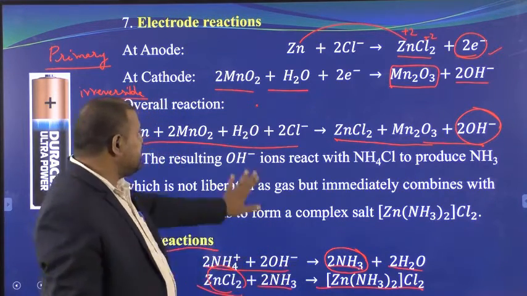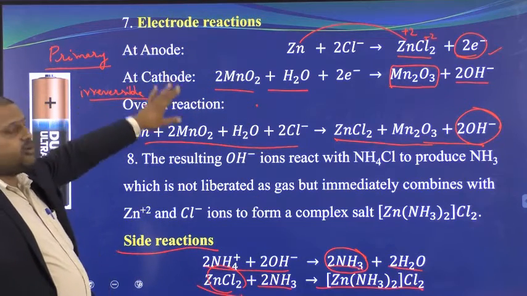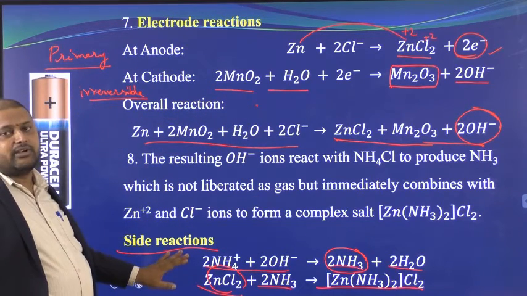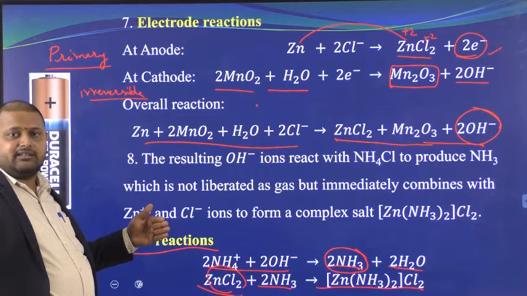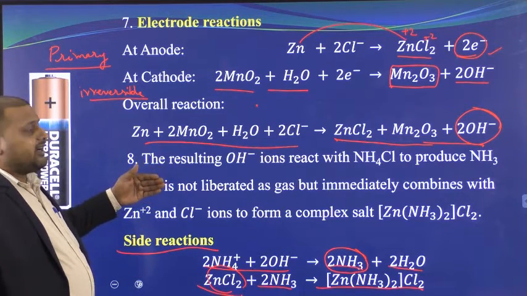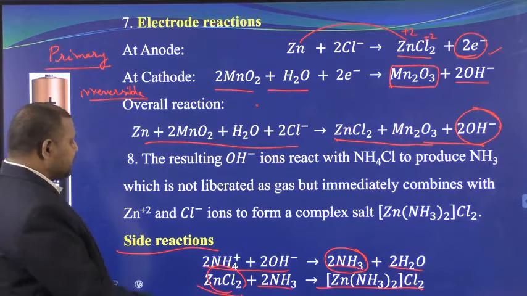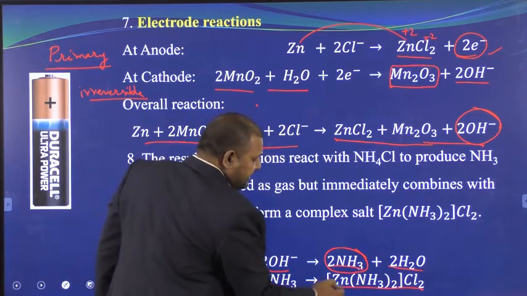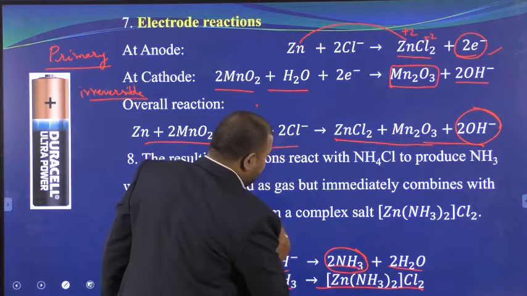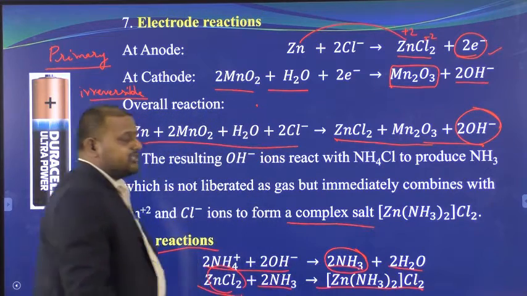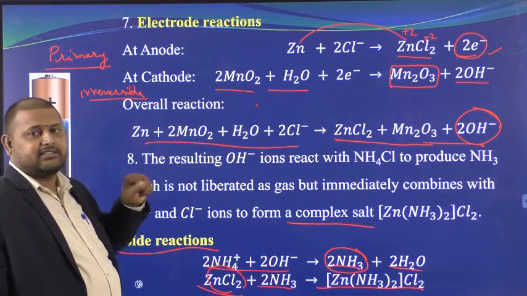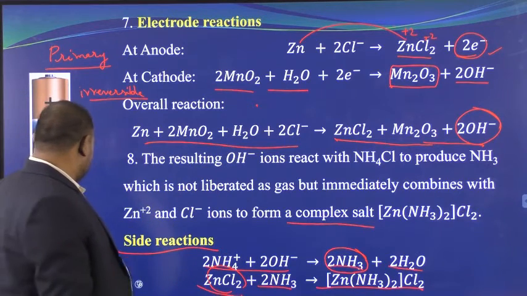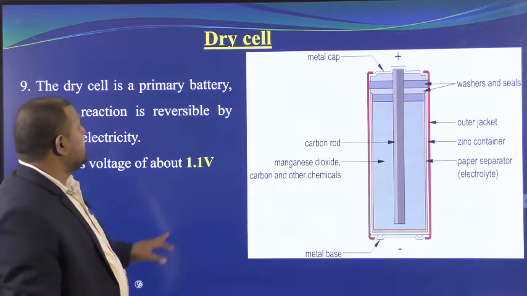So these are the reactions. These are all the electrode reactions, very important to be remembered, and they should be recollected again and again so that you can write them easily. Here, Zn(NH3)2Cl2 is a complex salt. This complex will not break up. Therefore all the ammonia gas is retained, right? So these are the reactions taking place.